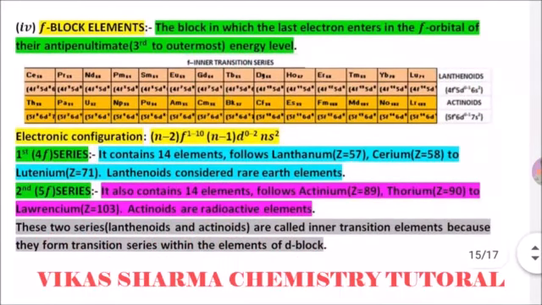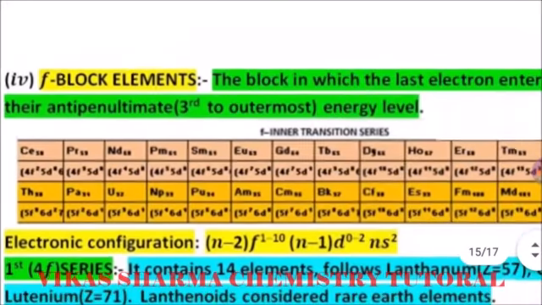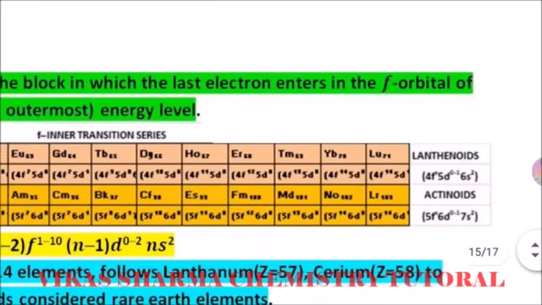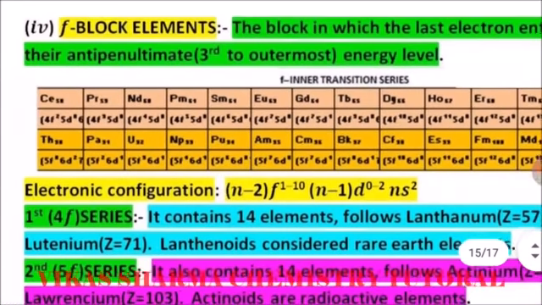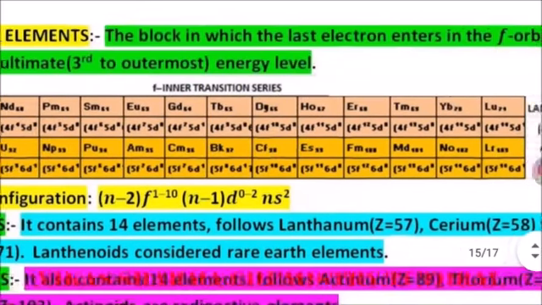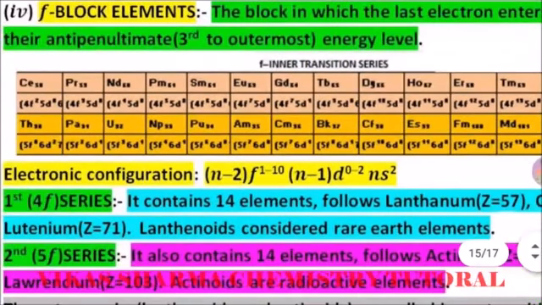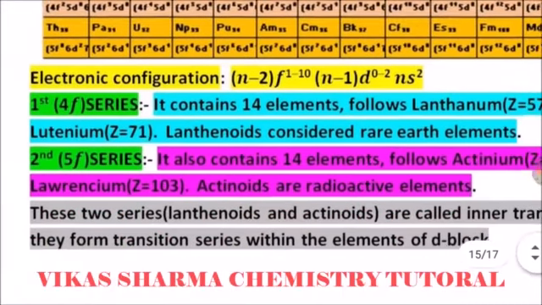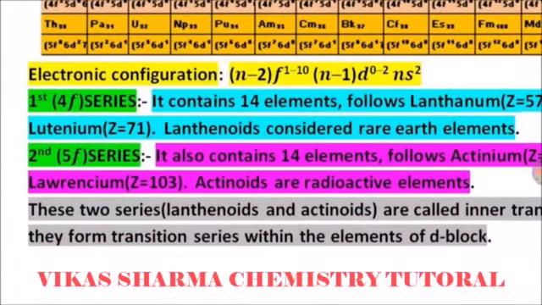Students, the next part of the periodic table is known as the f block elements, which is known as the inner transition series. The block in which the last electron enters the f orbital of the antepenultimate, meaning third from the outermost, energy level. There are two series, 4f series and 5f series. The electronic configuration is (n-2)f1 to 10, (n-1)d0 to 2 and ns2 is complete.